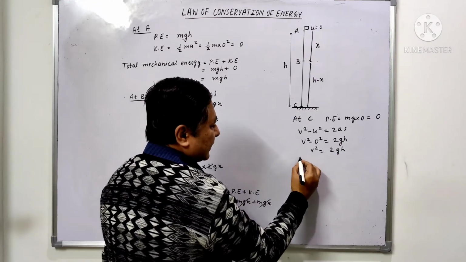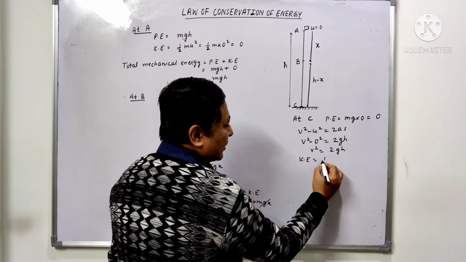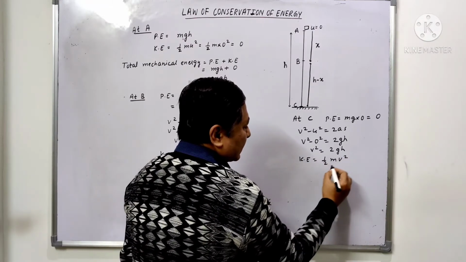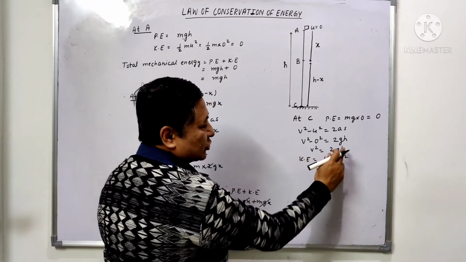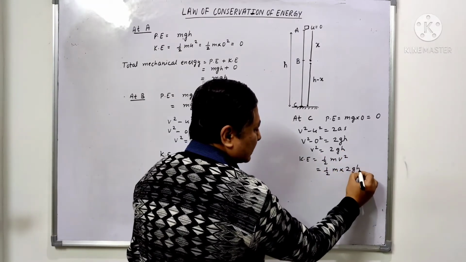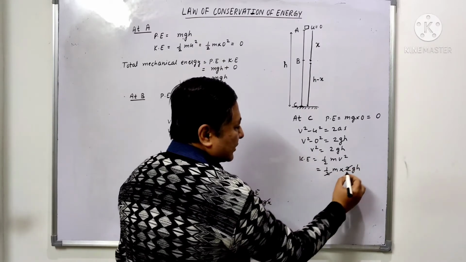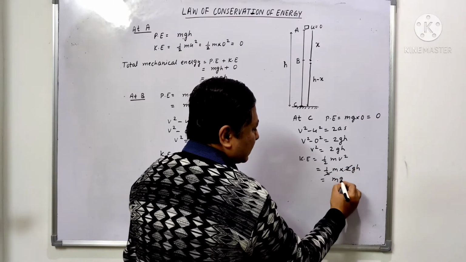Now calculate the kinetic energy. Kinetic energy equals half mv square. V square is how much? 2gh. So this will cancel, and that is equal to mgh.